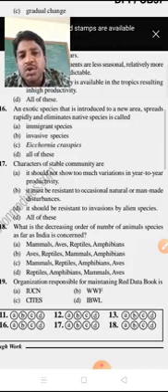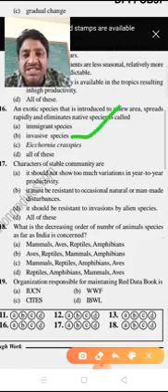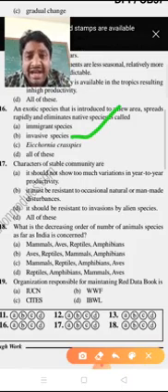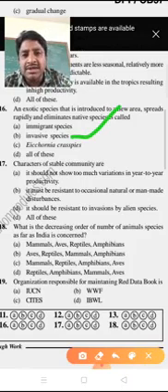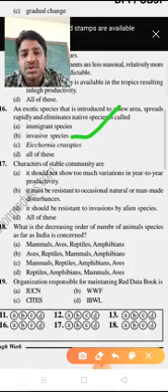Such a species we call an invasive species. Examples are Lantana camara and Eichhornia, and among fishes, Clarias gariepinus and catfish. So option B is the right answer.